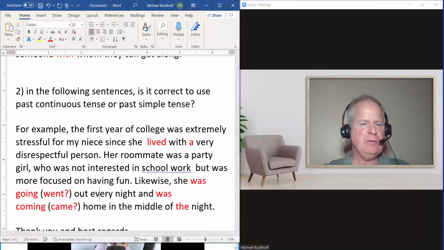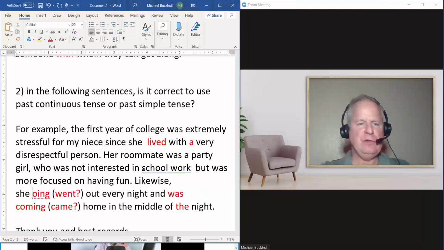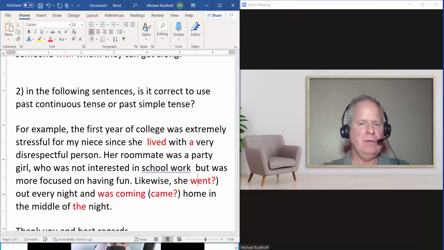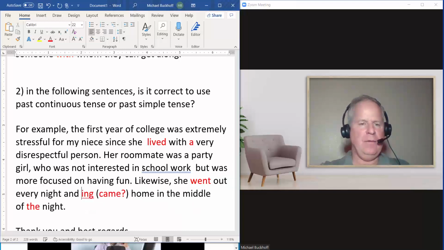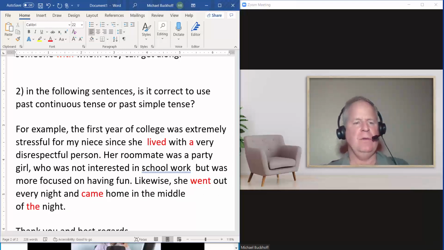Likewise, I would go again. She went out every night and came home in the middle of the night.